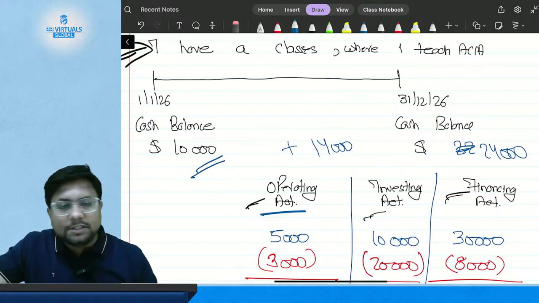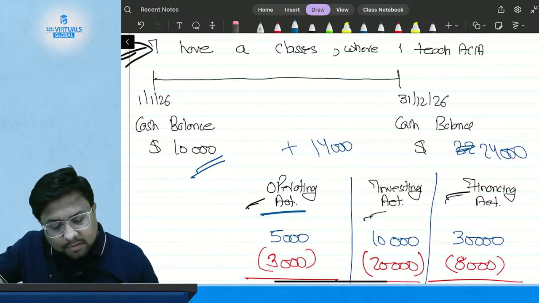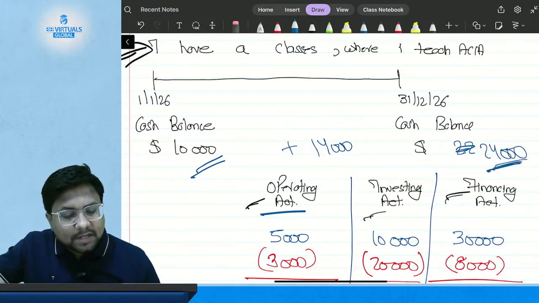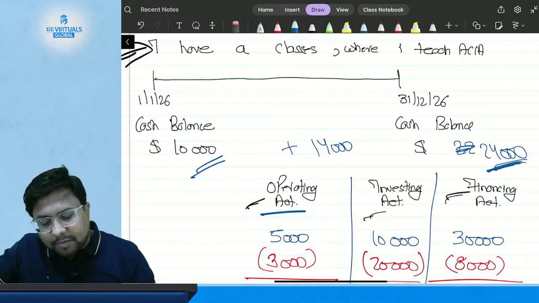So what will the statement of cash flow tell? The statement of cash flow is going to tell you that your closing balance of cash at the end of the period is compared with the opening balance.